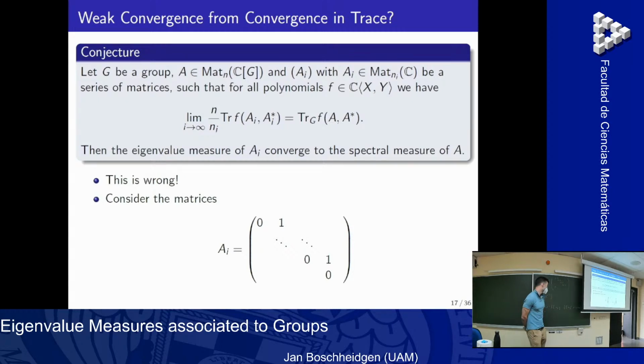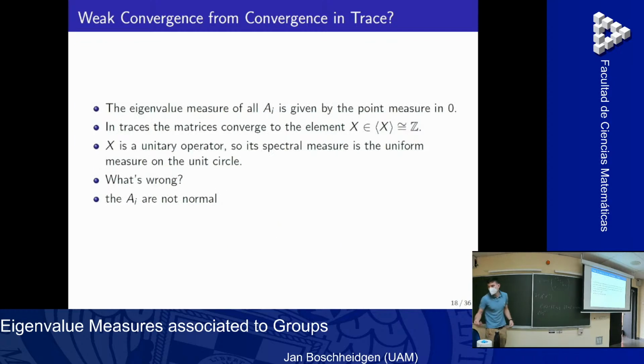But in traces, this element converges to this value. So if I take any polynomial and this series of matrices where I make this bigger, and this series of matrices where I delete the one here, the one I gave you before, in traces I don't see a difference. And the limit will always be the same. And so I can't decide these.